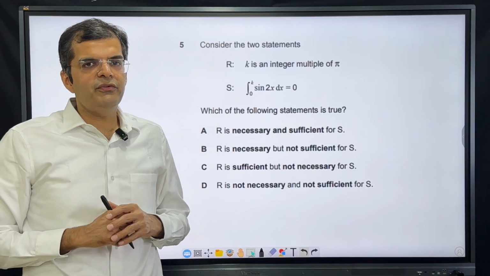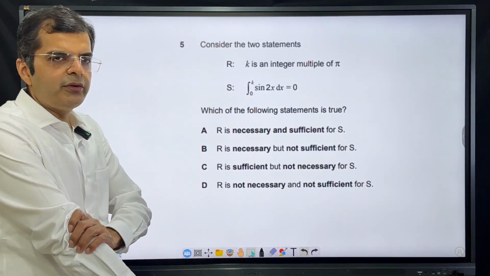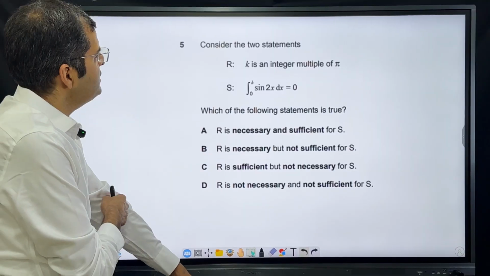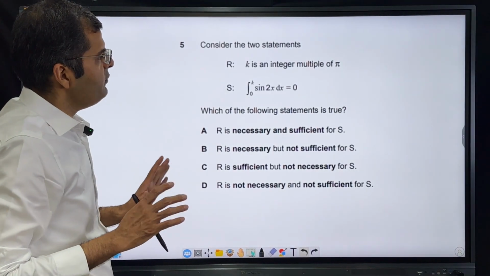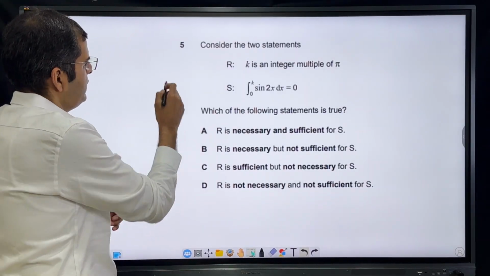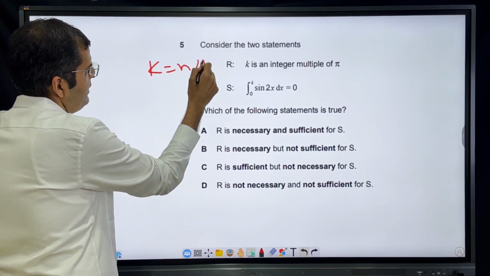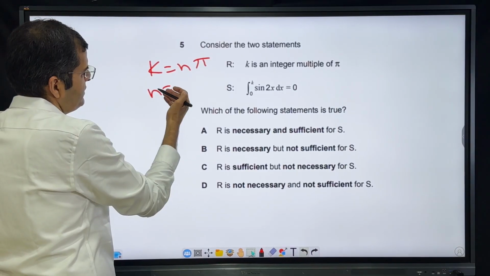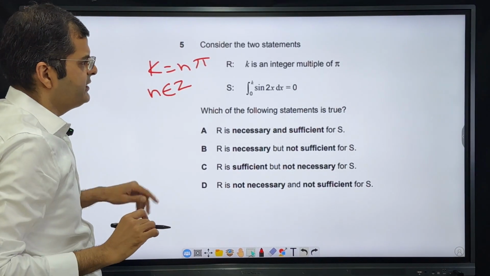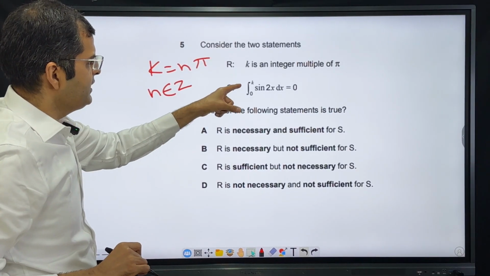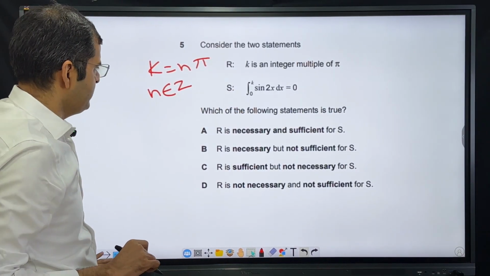So this is the fifth question of TMUA 2023 exam paper 2. It says consider the two statements. R: k is an integer multiple of pi. Okay, so k is n pi, where n is an integer. n is an integer, Z represents integers here. S says the integral from 0 to k of sine 2x dx is 0.